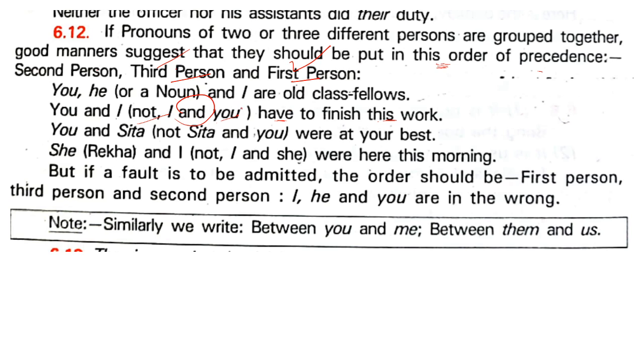She has to finish. Whereas I have to, you have to, I and you have to. Okay. You and Sita were at your best, not Sita and you. She, that is Rekha, and I, not I and she.